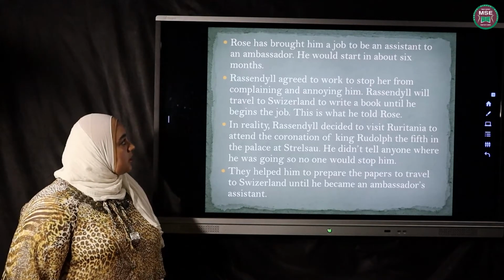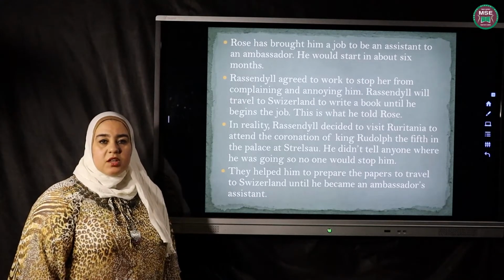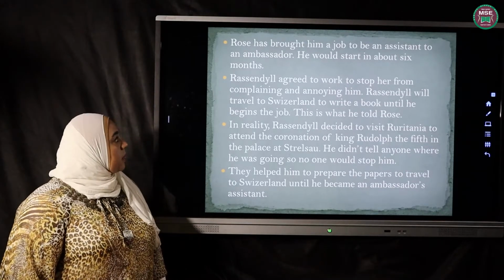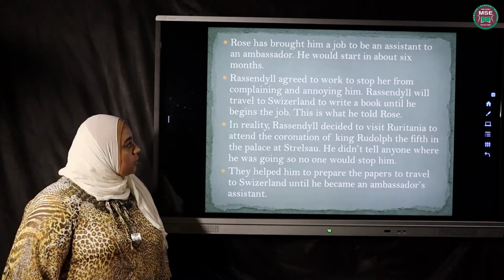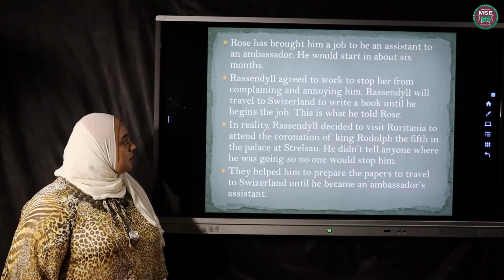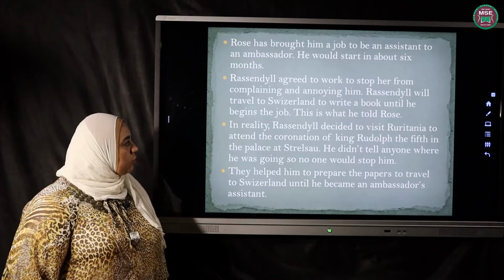He would start in about 6 months. When she found he didn't like the idea of working, she had found him a job. Rassendyll agreed to work to stop her from complaining and annoying him. Rassendyll will travel to Switzerland to write a book until he begins the job. This is what he told Rose.